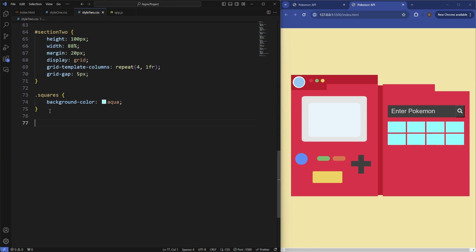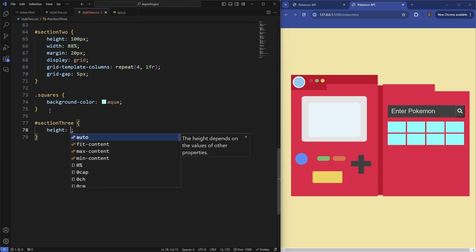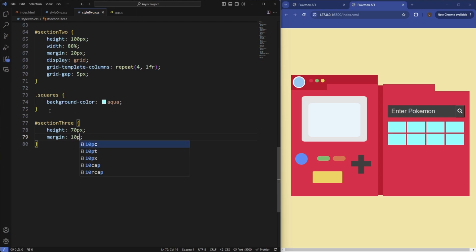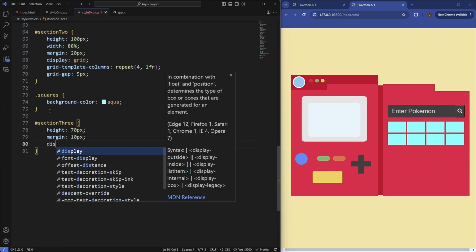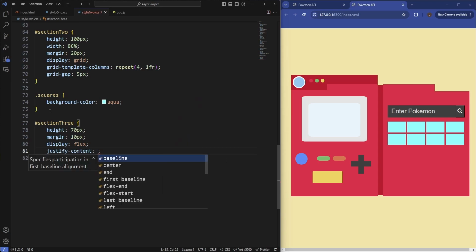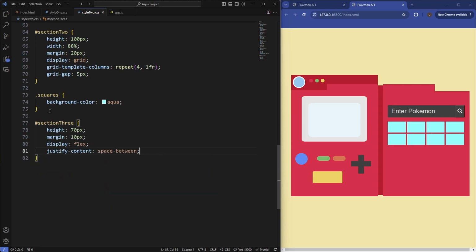Let's now target the third section, so this has the ID of section 3. Set the height of this to be 70 pixels, the margin to be 10 pixels, and then display of flex. Justify content is going to be space between.